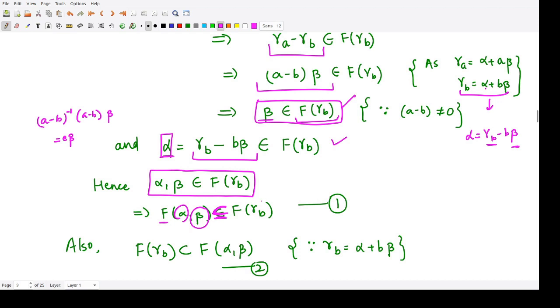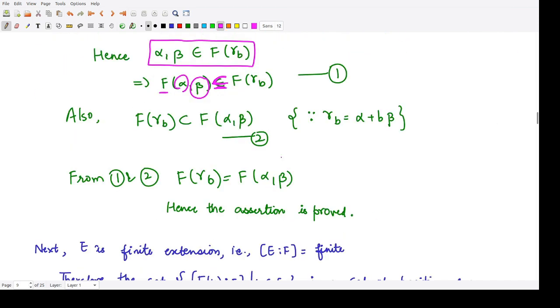And moreover, because gamma was a linear combination of alpha and beta, this gamma is present in the field F of alpha and beta. So that means the field F of gamma, when you adjoin this gamma to it, is contained in F of alpha beta. So this is your equation number 2. From equation number 1 and equation number 2, we can say F of gamma is equal to F of alpha beta.